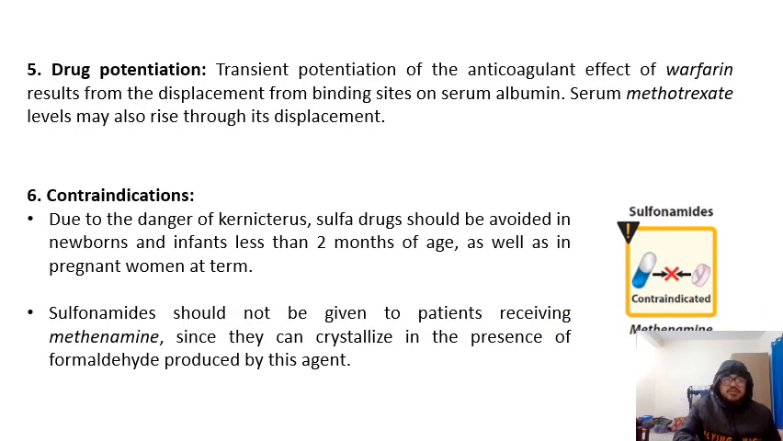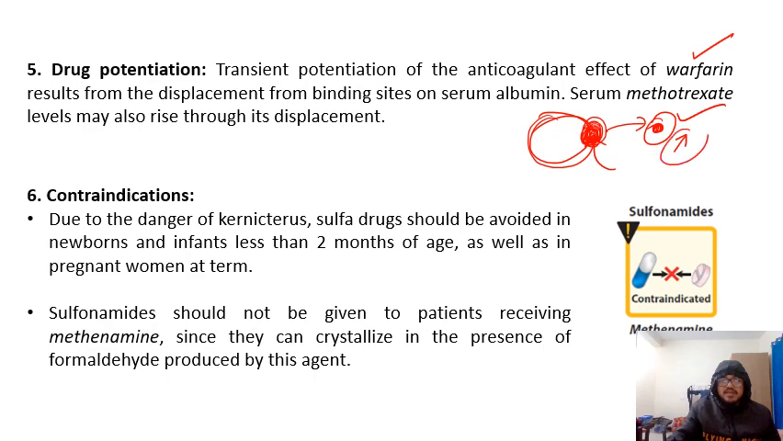Next thing we have to know about is drug potentiation. Generally sulfa drugs will increase the serum level of warfarin and methotrexate by competing with them for the serum albumin. Suppose this is the serum albumin, so warfarin wants to bind here, but the sulfa drug will displace this warfarin, and then the sulfa drug will bind itself here.